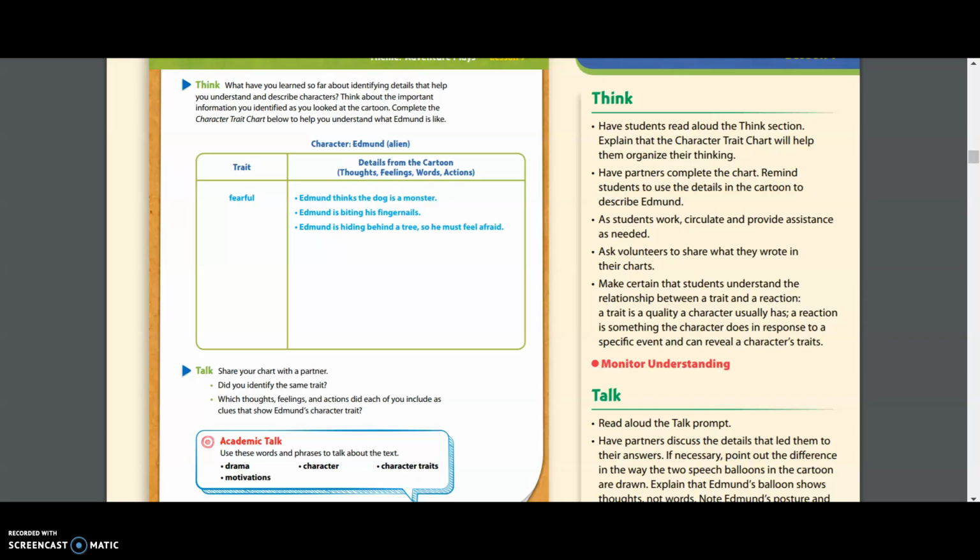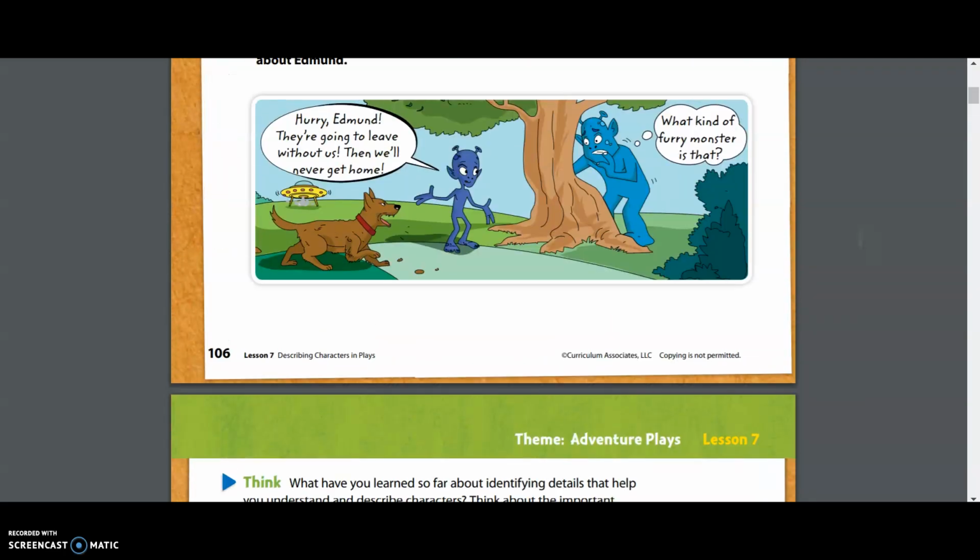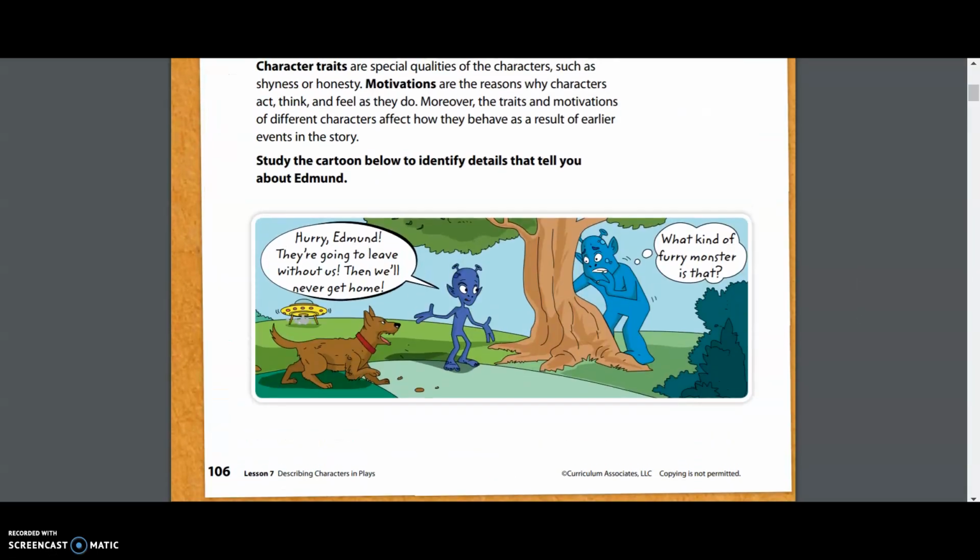So what we've just done today, students, we went over a few vocabulary words like the words drama, motivation, character, as well as character trait. We used our knowledge of what each of these words mean to break down our cartoon that was on the previous page with our alien friend Edmund. From there, we used the details from the text to be able to describe Edmund or to figure out his character traits.